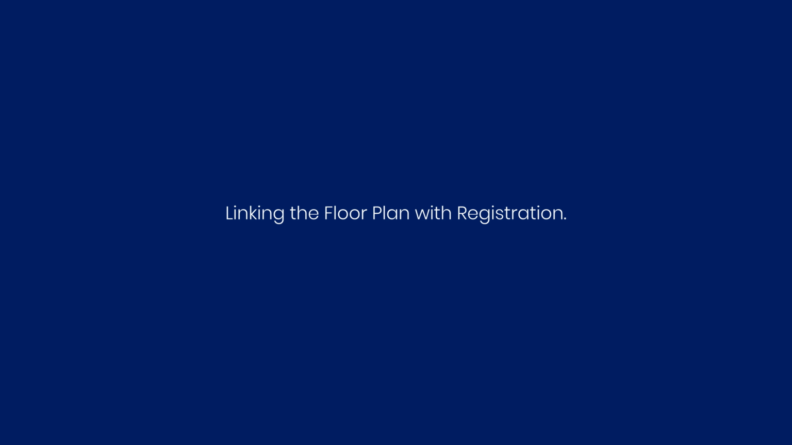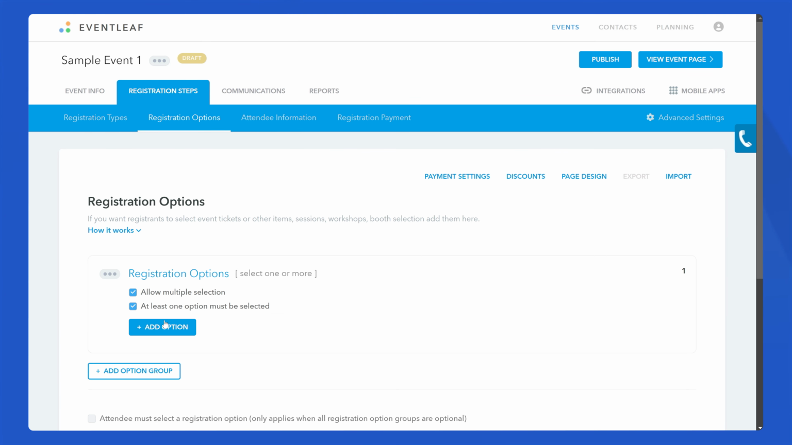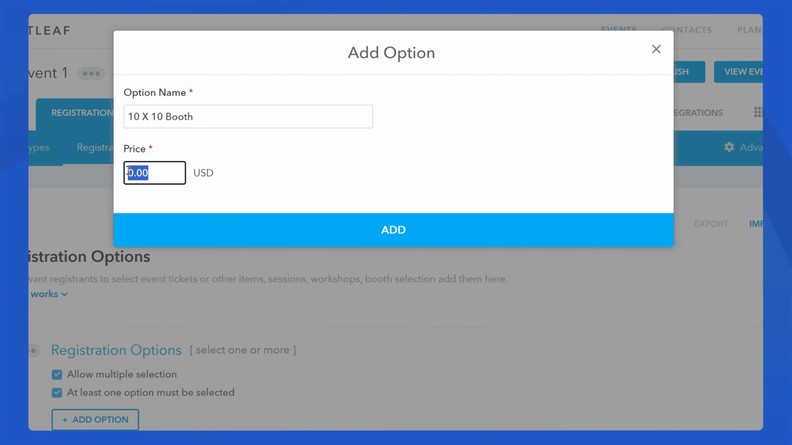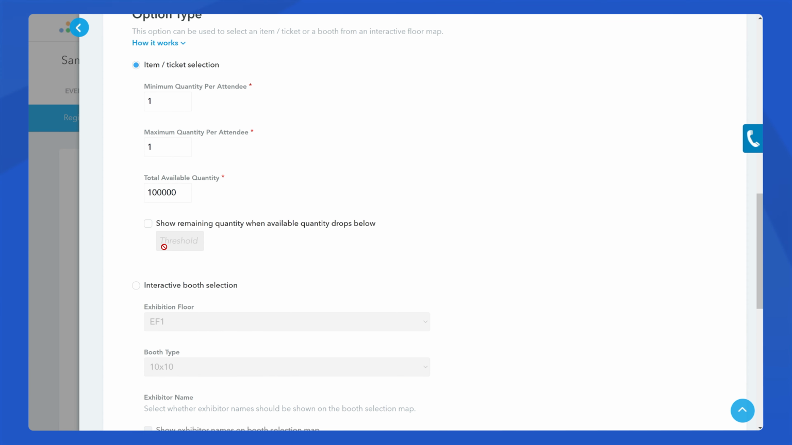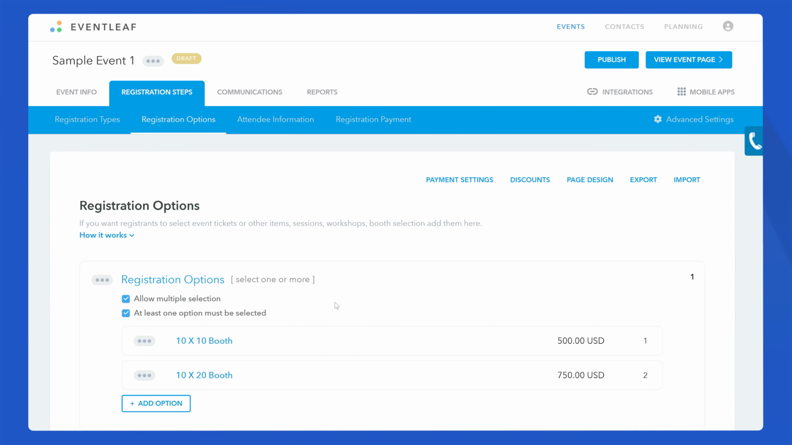Linking the floor plan with registration. Enable booth selection in the registration process. Choose the floor plan you just created for booth selection. Booths can now be selected during registration.